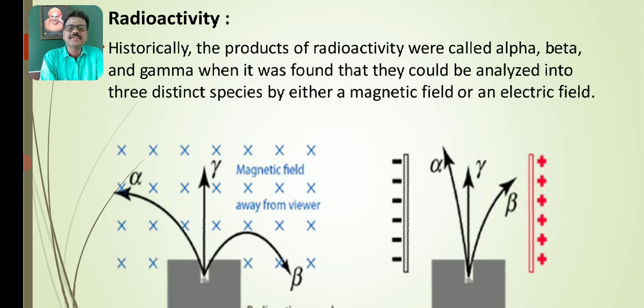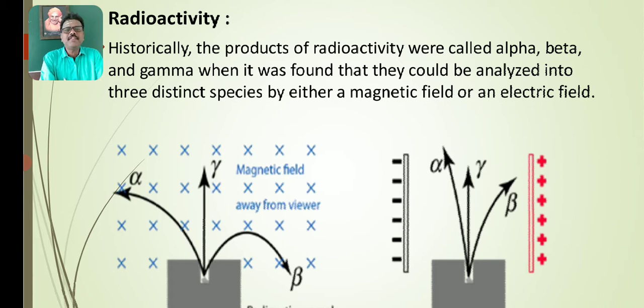Similarly, the radiations which bend towards the positive electrode contain negatively charged particles, so-called electrons. The other radiations which travel along the same straight path without deviation consist of chargeless particles, so-called photons.